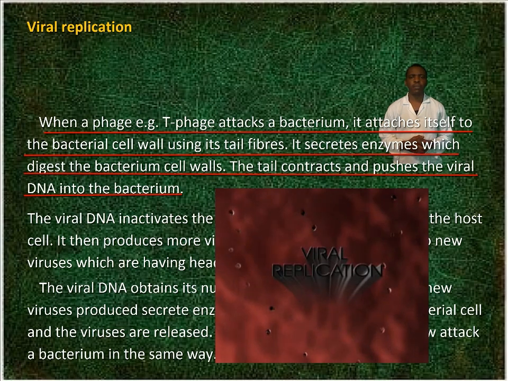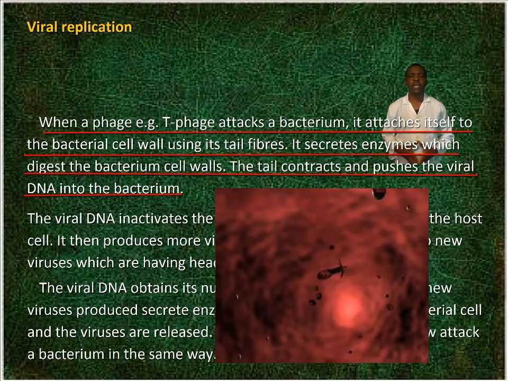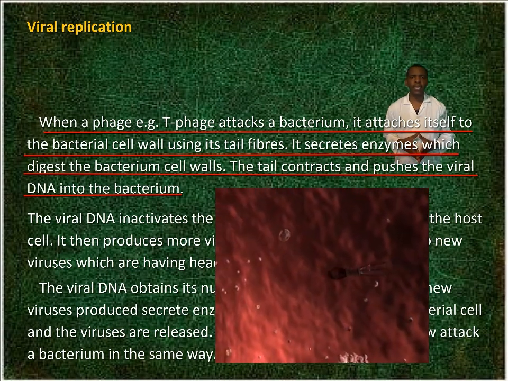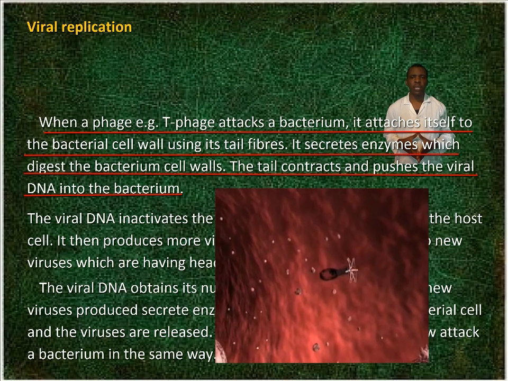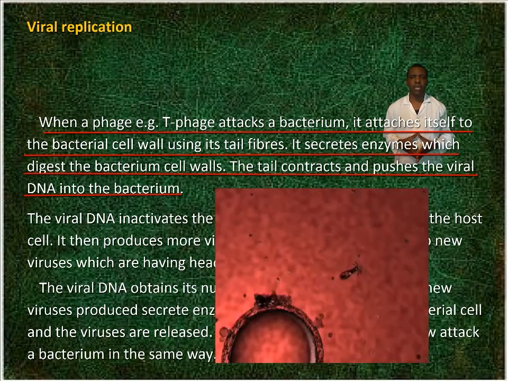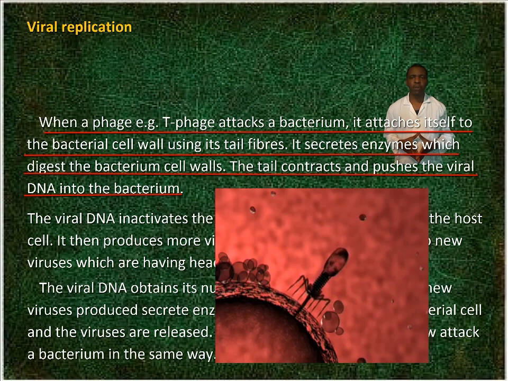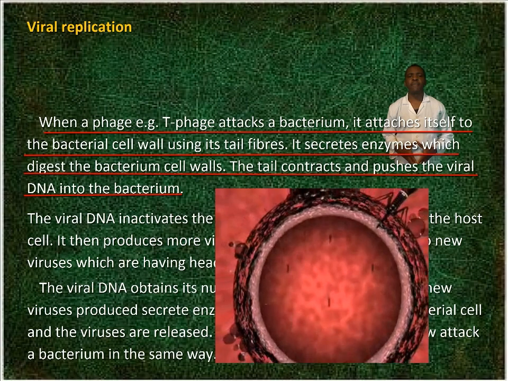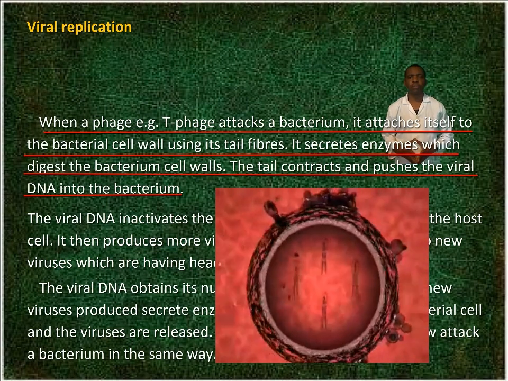Viral replication. When a phage, for example T phage, attacks a bacterium, it attaches itself to the bacterial cell wall using its tail fibers. It secretes enzymes which digest the bacterium's cell wall. The tail contracts and pushes the viral DNA into the bacterium.